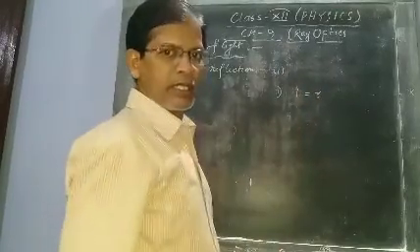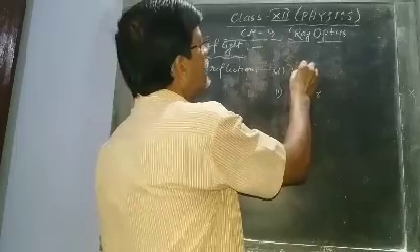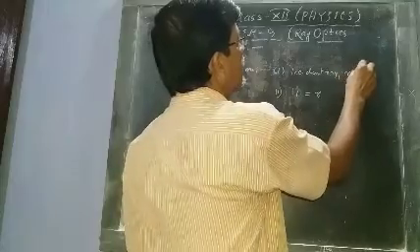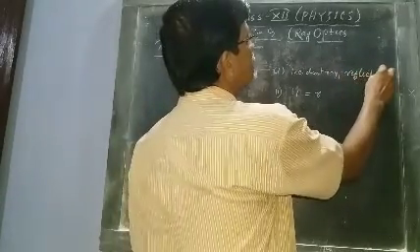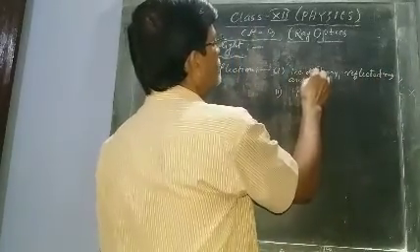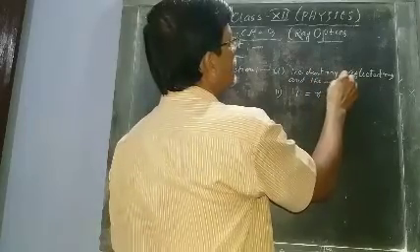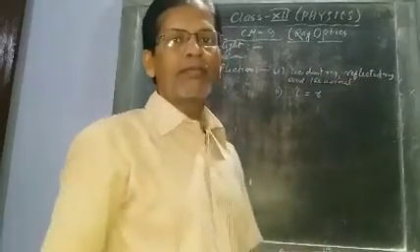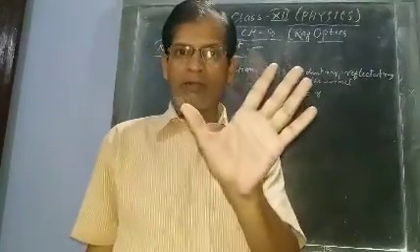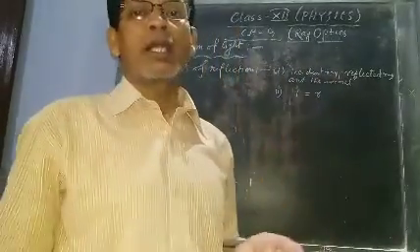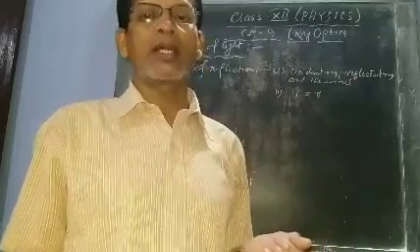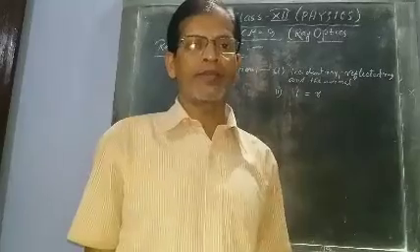First is incident ray, reflected ray, and the normal. All lie in the same plane. Incident ray, reflected ray and the normal all lie in the same plane. This is the first law. Second law is I equal to R. Angle of incidence equal to angle of reflection. These are the laws of reflection.